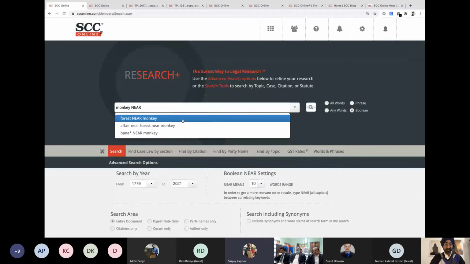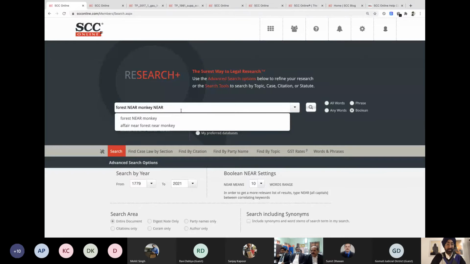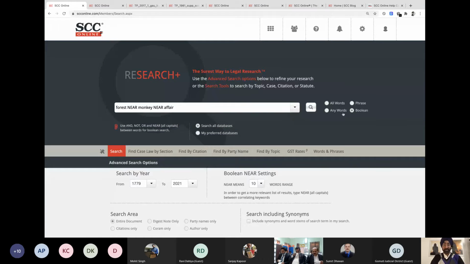Monkey near forest. I can write monkey near forest. I can also add monkey cannot decide an affair of the forest, so I can just write affair as well. Whatever two or three words I can add, I can just do a search. I'm just going to take three in this scenario: monkey, forest, affair. And sequencing doesn't matter.